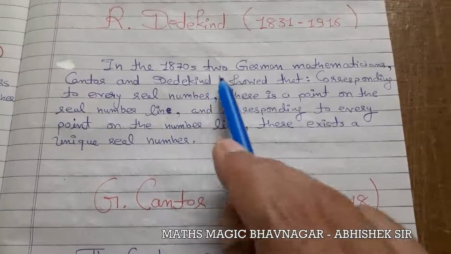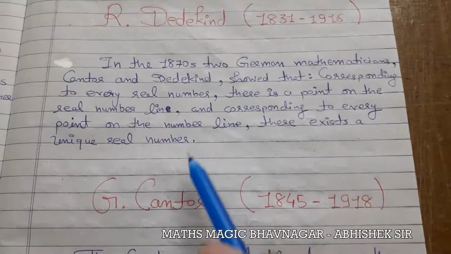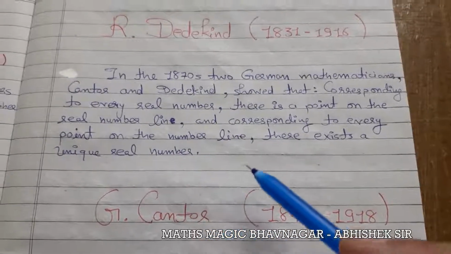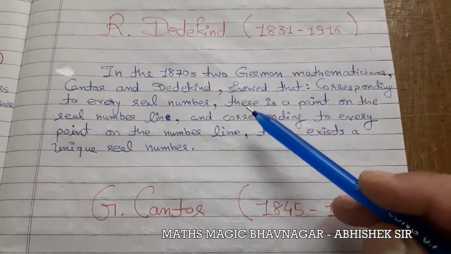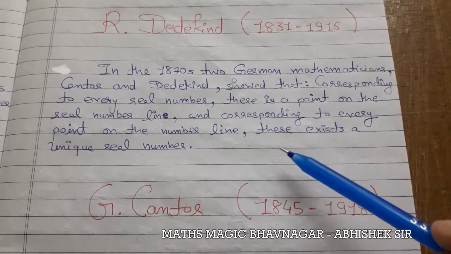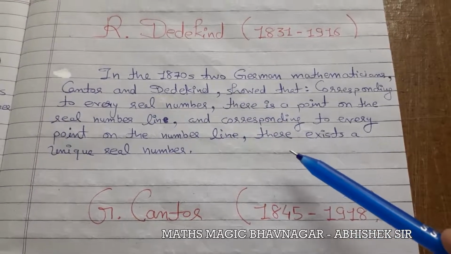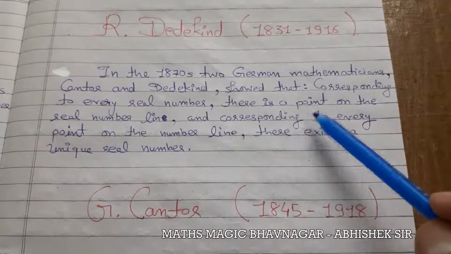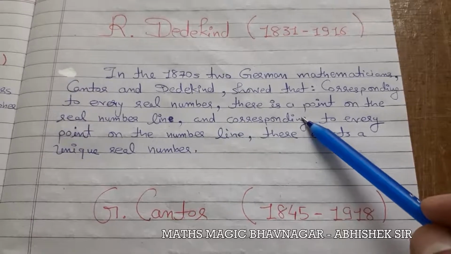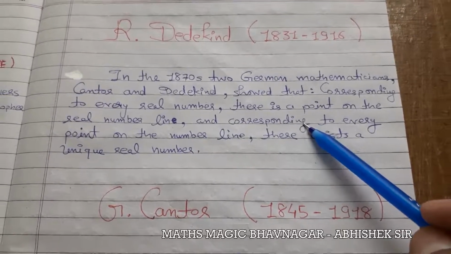What they are saying is being discussed in topic number 1.2, that is irrational numbers. The same statement is discussed there.